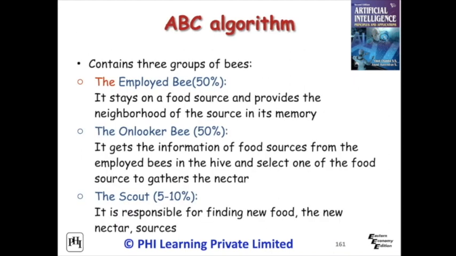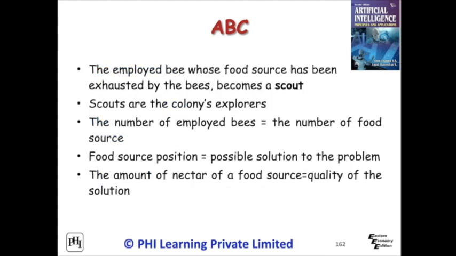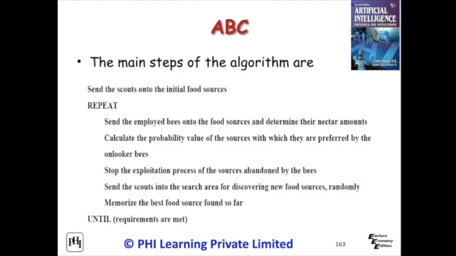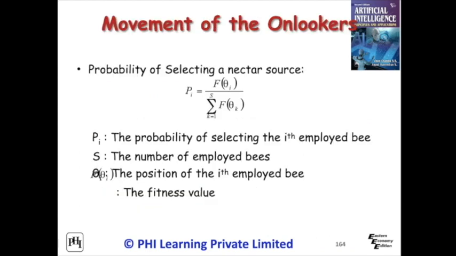It contains three groups of bees: 50% employed bees, 40 to 50% onlooker bees and 5 to 10% scout bees. Certain assumptions are made in the artificial bee colony algorithm. These assumptions are required to design artificial bee colony optimization algorithms. The basic steps of the bee colony algorithm are given. Movement of bees is important in optimization.